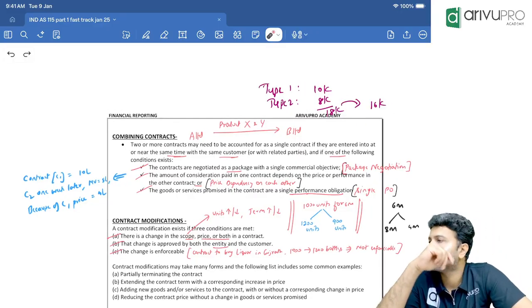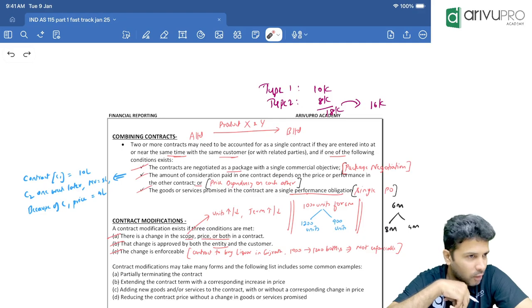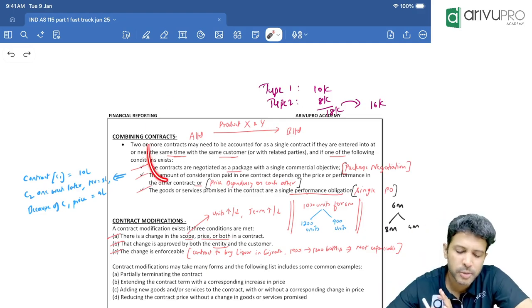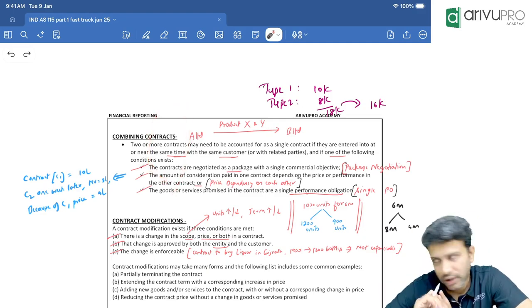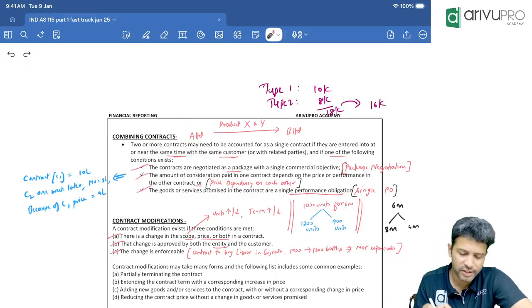Need a minute or sorted? Okay. Yes, this is a topic which will test your memory for sure. But the good thing is the questions are small. So you don't have to worry too much about it. If you know it, more or less you will get full marks in these sorts of topics.